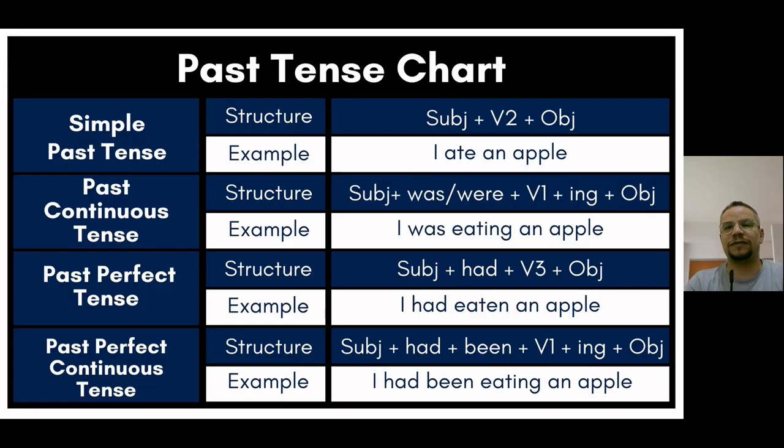Next, you can understand by the chart here, we have past simple. I ate an apple. Ate, second shape of eat. Ate, wrote from write, spoke from speak, slept from sleep, and so on. Past continuous or progressive is just was or were before the verb and ing at the end.